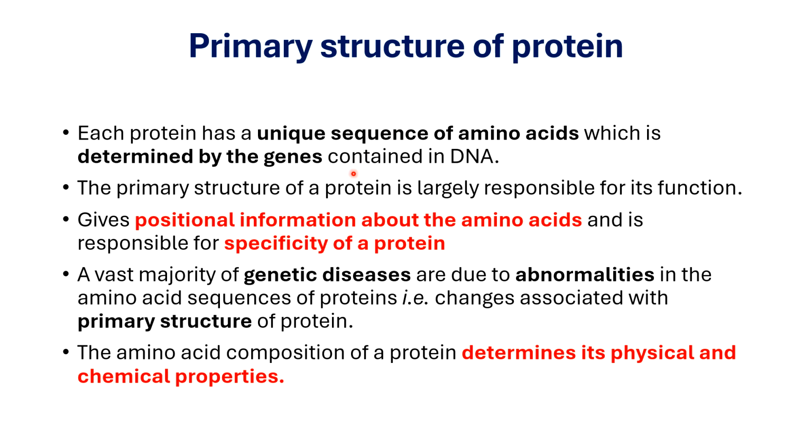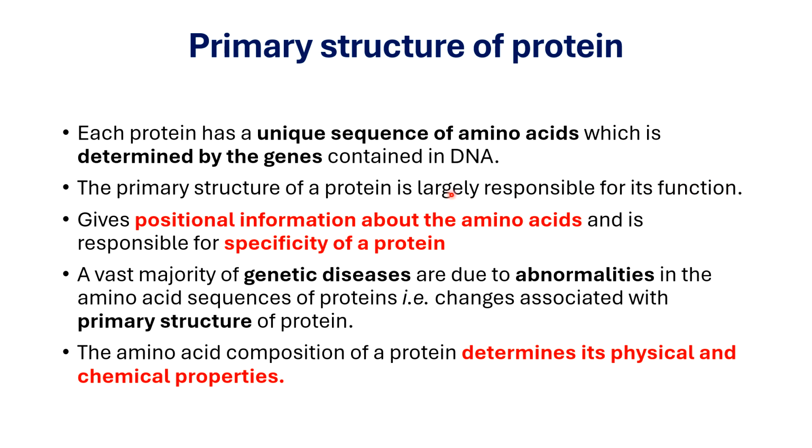Clear? Now, what does this primary structure of protein give detail about? It tells about the positional information about the amino acids. What does this mean? It says what are the types of amino acids present in the polypeptide chain and what is the sequence of those amino acids.